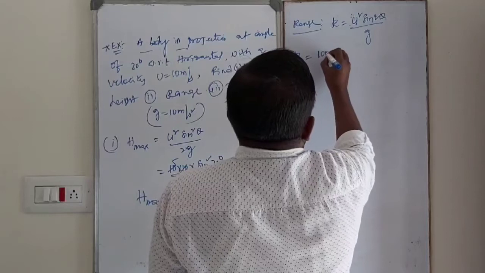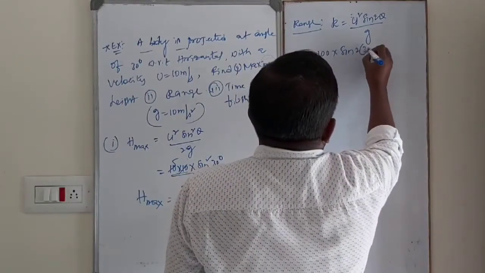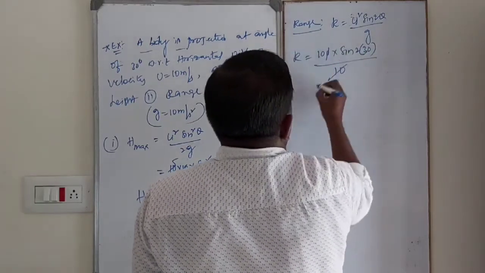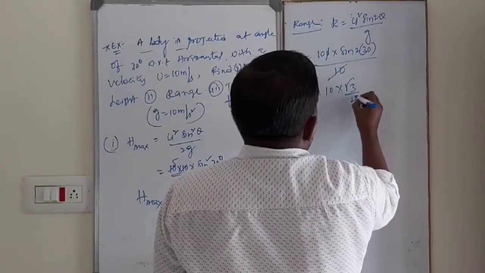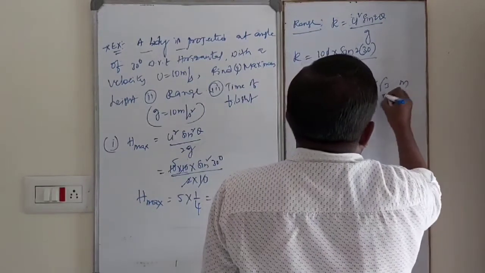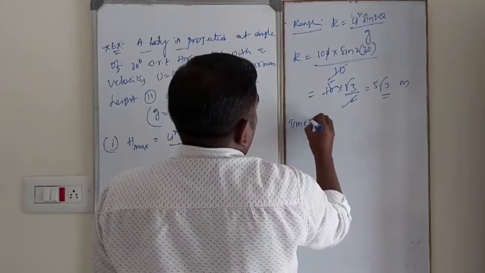U square is nothing but 100. Sin 2 theta is sin 60 degree. G value is 10. 100 cancels with 10, leaving 10 into sin 60, that is root 3 by 2. 2 ones are 2, 2 fives are 10, that is 5 root 3 meter. That is the range.